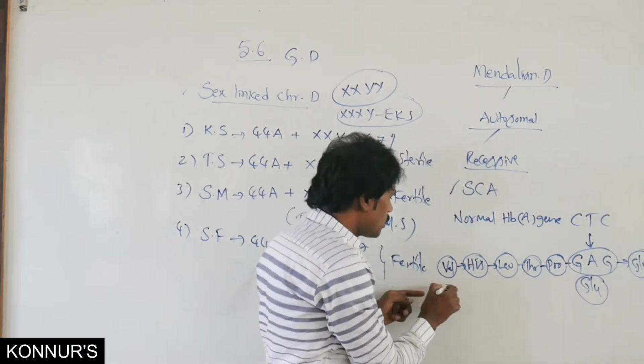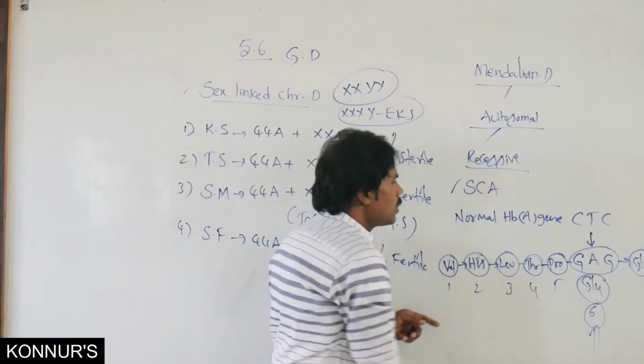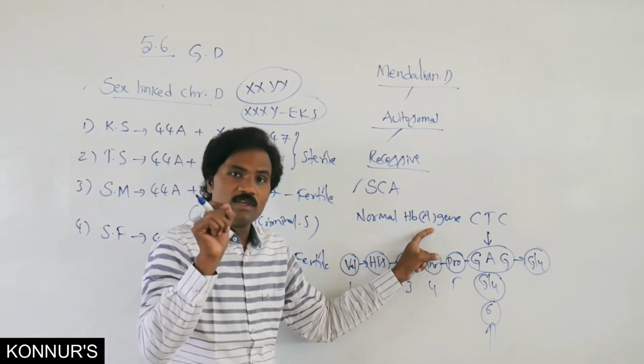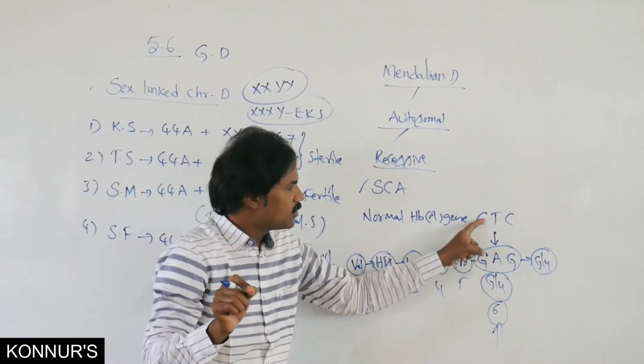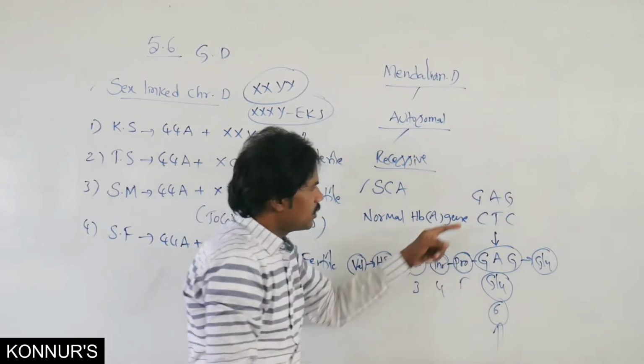It is normally present in that sixth position in normal hemoglobin, HbA. If it is normal, it will be translated here as GAG.